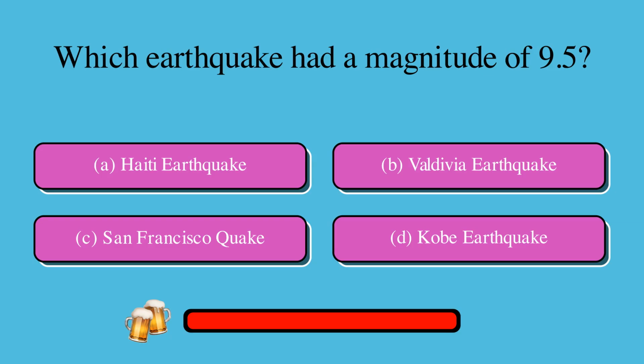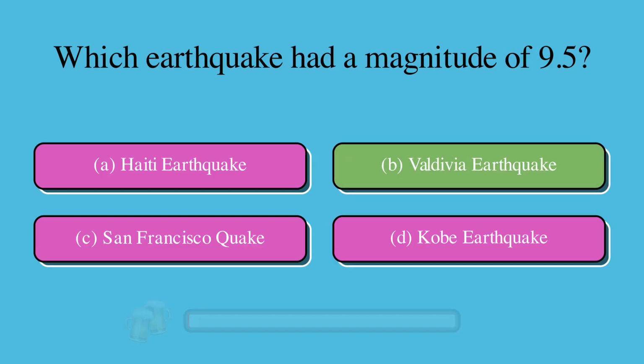Which earthquake had a magnitude of 9.5? Is it A, Haiti earthquake, B, Valdivia earthquake, C, San Francisco quake, or D, Kobe earthquake? The correct answer is B, Valdivia earthquake.